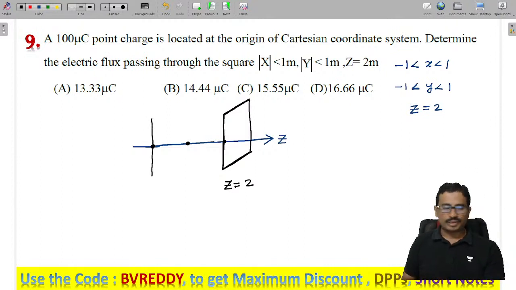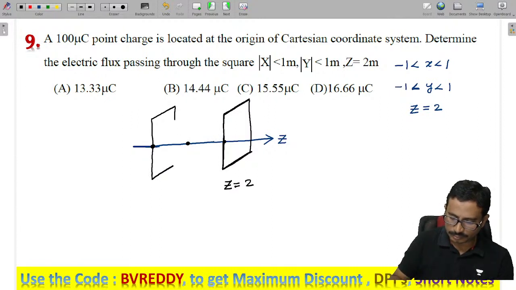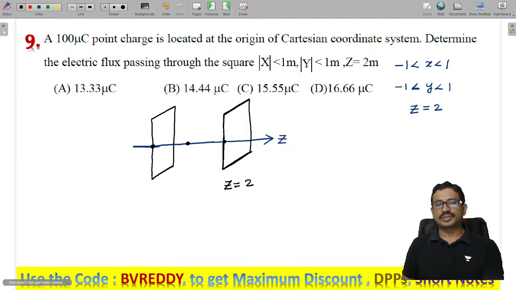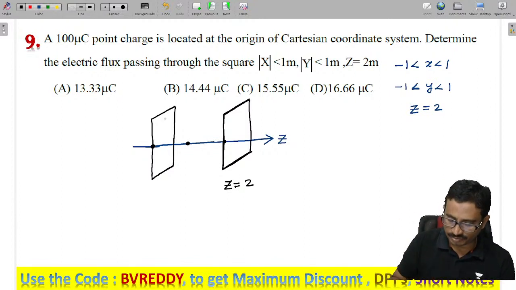I moved parallel to the x-axis as well as parallel to the y-axis. This is another square I have formed. Now let us try to form the other squares, so that we get one closed figure, a closed cube. I have formed the shape like this.